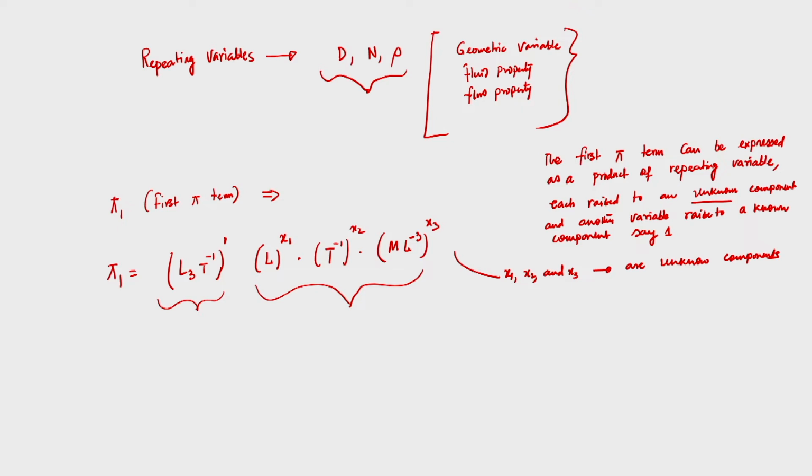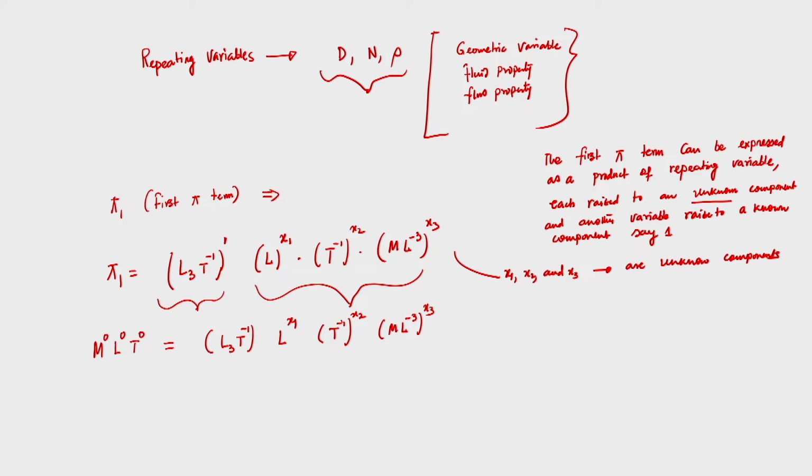So, now how can we proceed? This pi term is again dimensionless, so no dimensions. This will be equal to the fundamental dimensions M to the power 0, L to the power 0, t to the power 0. This is a dimensionless term, and that will be equal to L cube t power minus 1, L to the power x1, t power minus 1 to the power x2, and M L power minus 3 to the power x3. So, the pi term is dimensionless, and that would be M power 0 L power 0 t power 0.